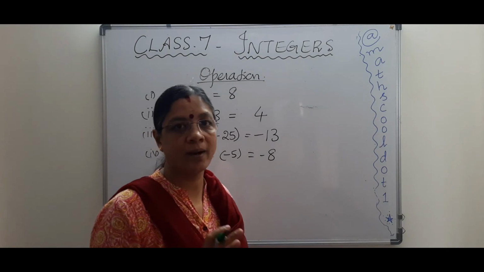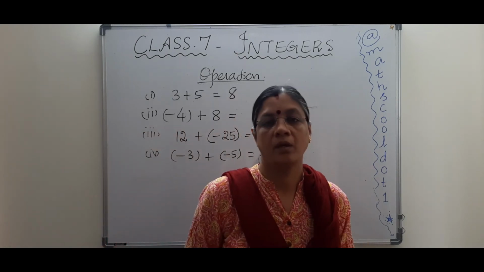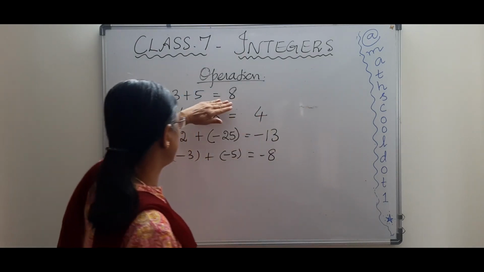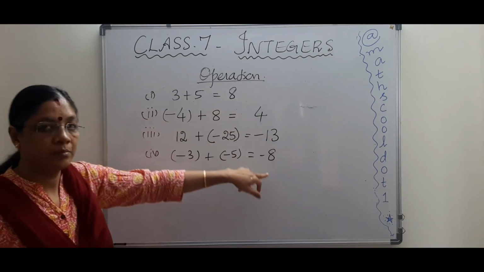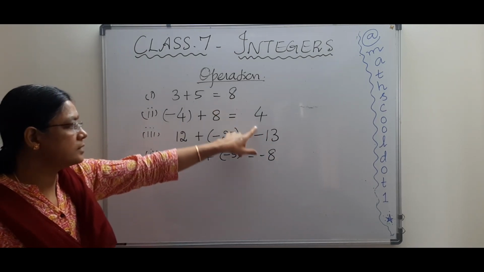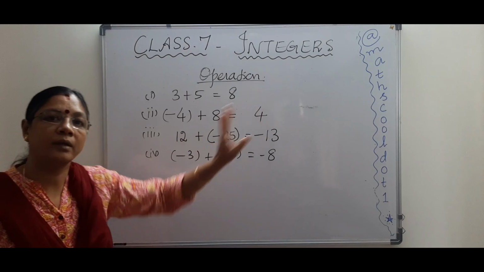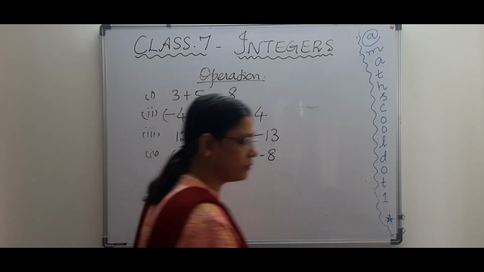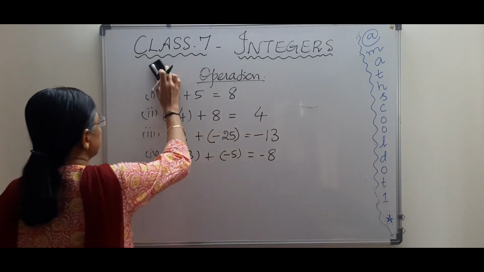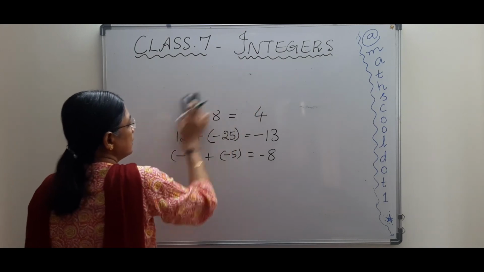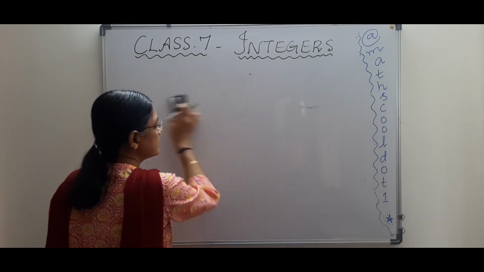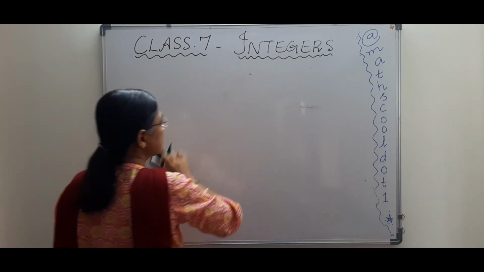Now do you understand? So addition has just two rules. If the numbers are of the same sign, just add and put the same sign. If the numbers are of different signs, you just subtract and put the greater number's sign. Okay, do you understand with this? Now next is subtraction. We have seen addition, now next is subtraction. Only addition and subtraction have some rules.